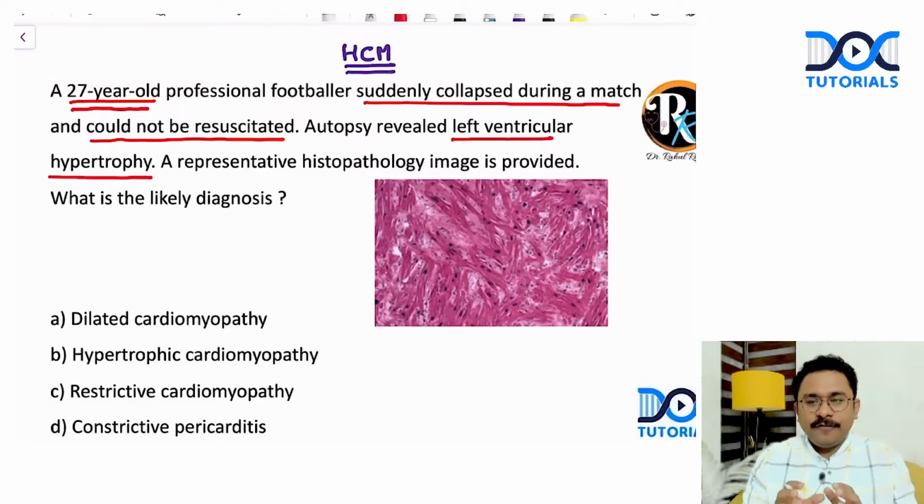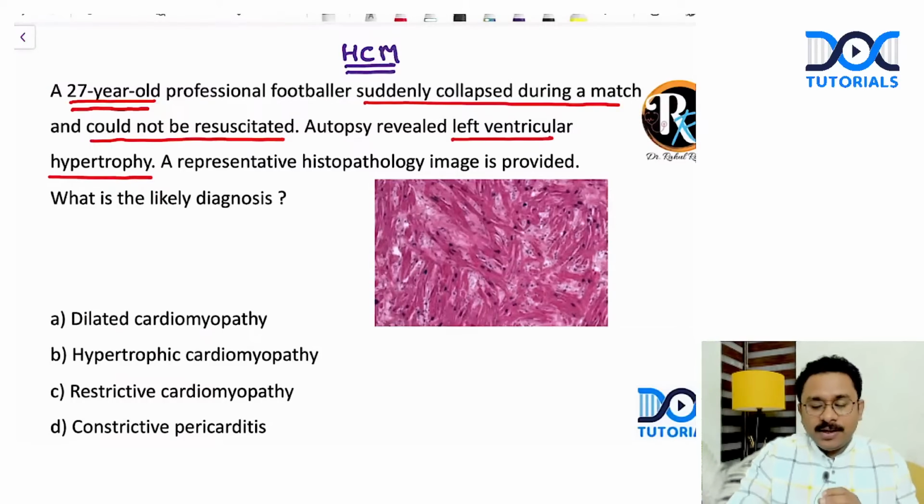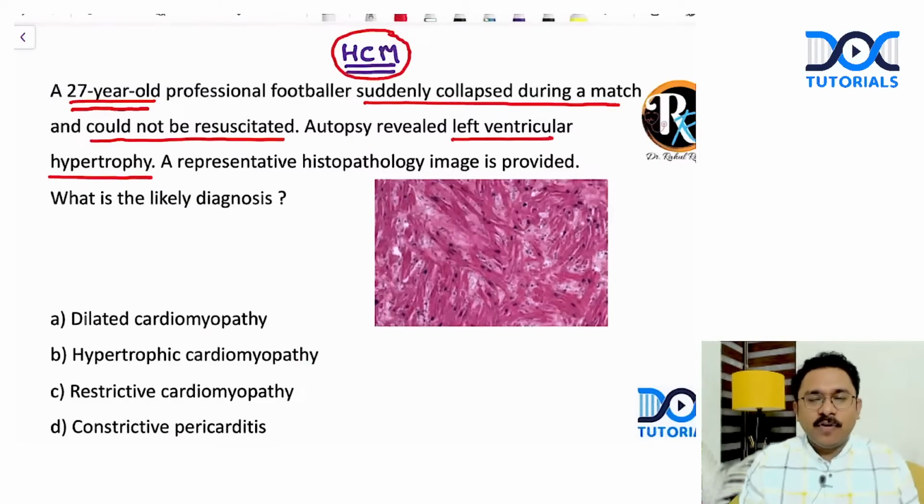So there is some sort of muscle hypertrophy, and we know that in hypertrophic cardiomyopathy, you will have the predominant hypertrophy involving the ventricles. It involves the left and the right ventricles, more in the left ventricle, and it predominantly involves the interventricular septum as well.